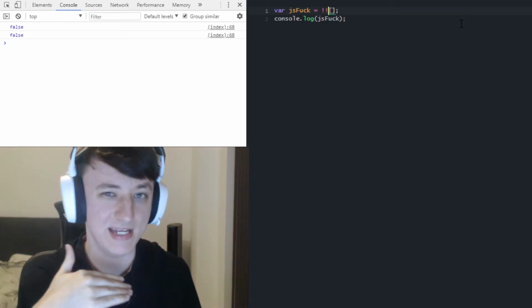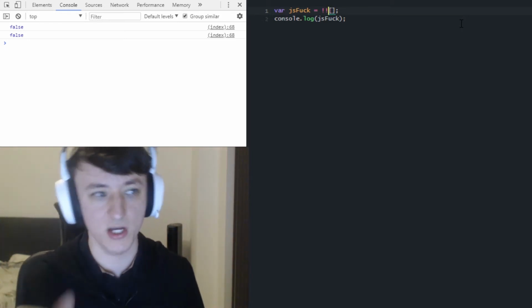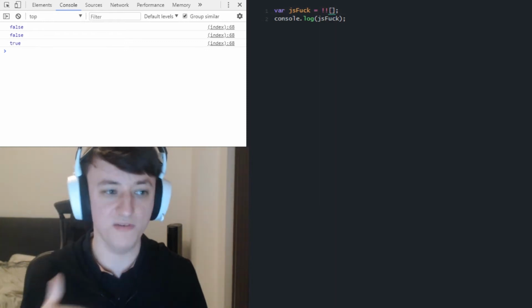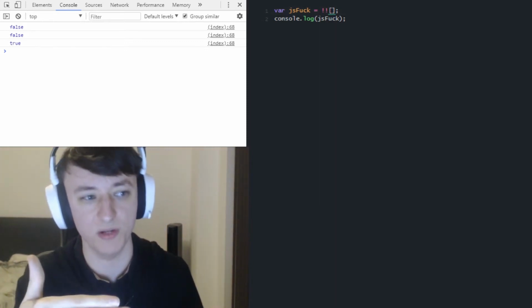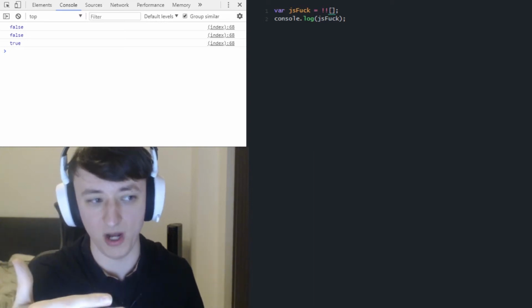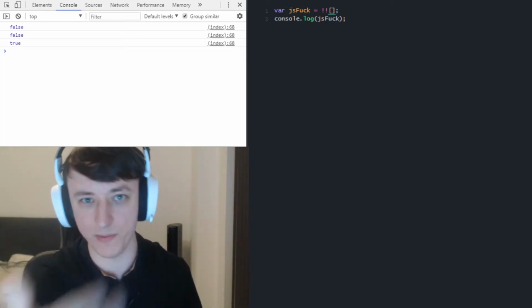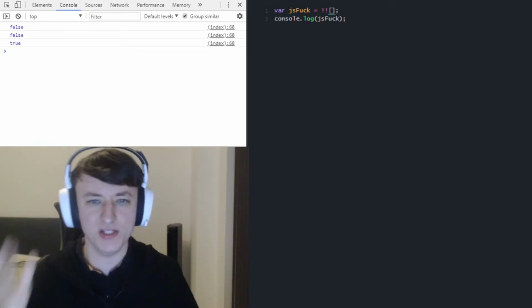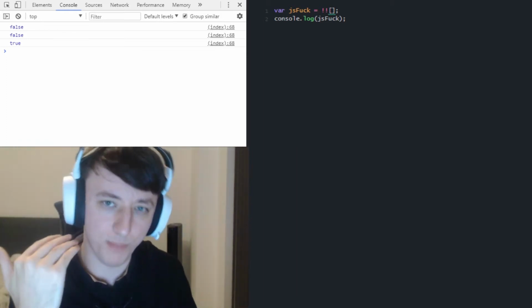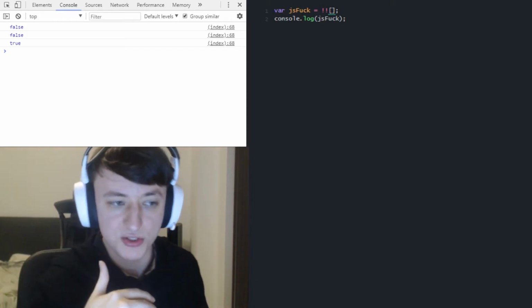So we're just saying it is not false, which means that it is true. We obviously need that initial operator there to turn it into a Boolean, to make JavaScript convert that for us, and then we flip it back around and go for the opposite, which is our true.